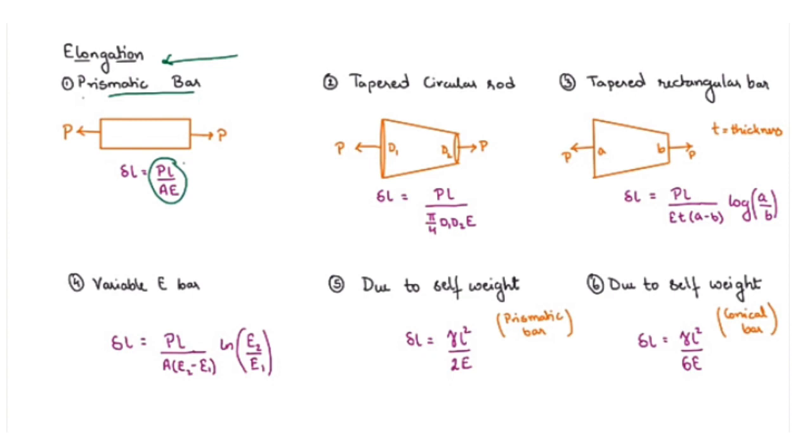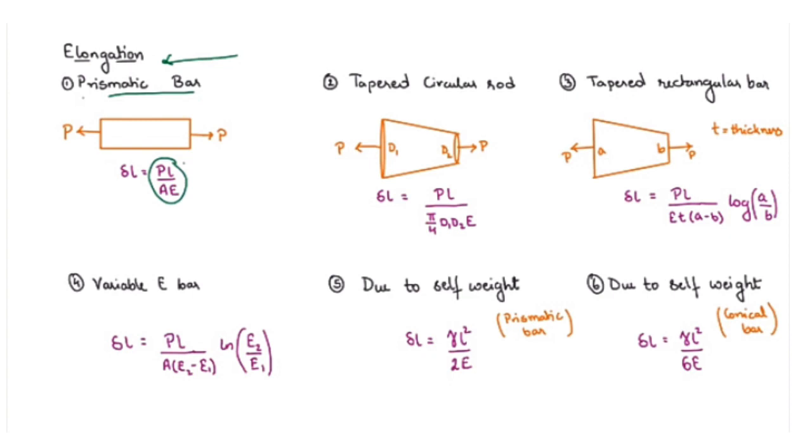Third one is the tapered rectangular bar. In a tapered rectangular bar, we will have different lengths at the different ends, which is given by PL by E into small t within bracket a minus b log a to the b. Where a is the length of one end which is the larger length, and b is the length of the other end which is the smaller one, and small t is the thickness of the bar, P is the load, L is the length of the bar, and E is the Young's modulus.